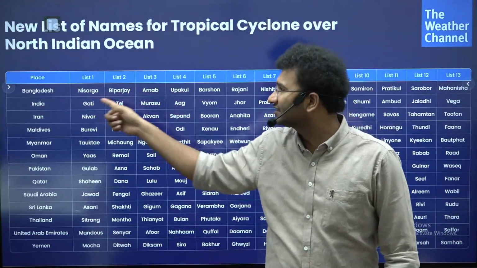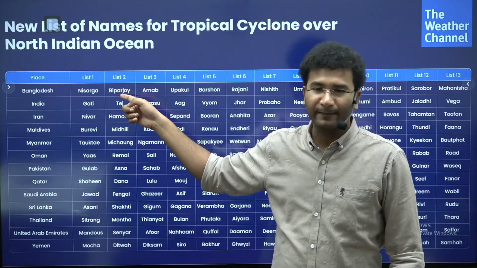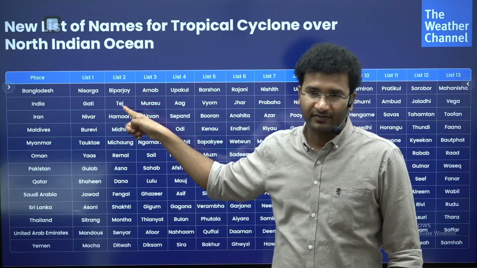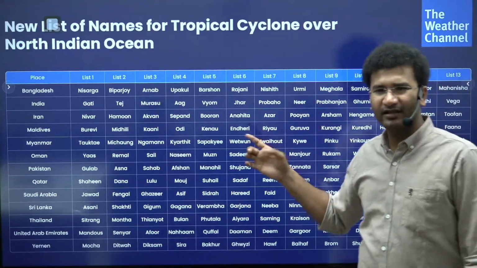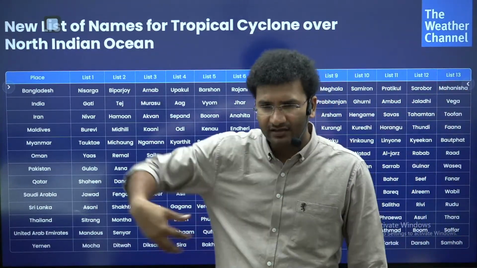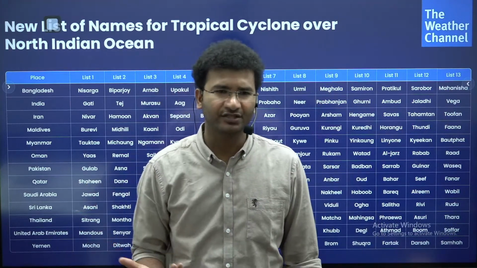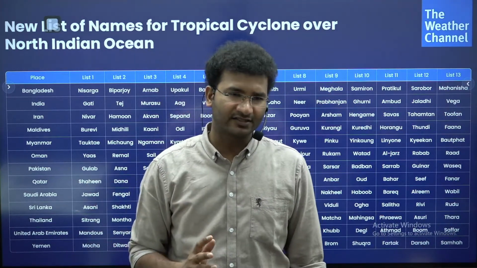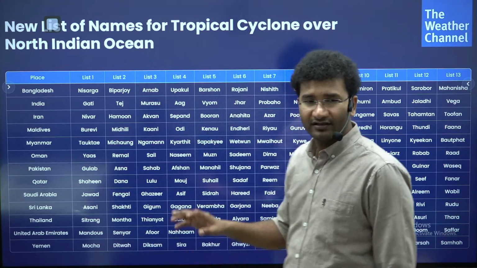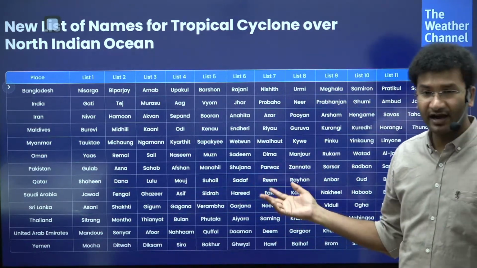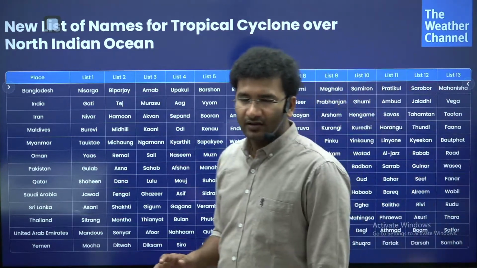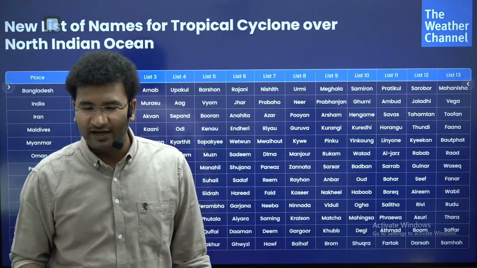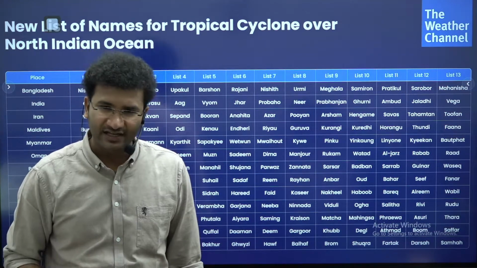That is, Bangladesh has named Biparjoy. India, Tej. Like this, the names of cyclones are already given, and it is taken by whoever is the chairperson of that meteorological department association. They will be given the task. Now it is very, very important. There was a question already asked in General Studies as well: how are cyclones named, and what is the significance of the naming of a cyclone?